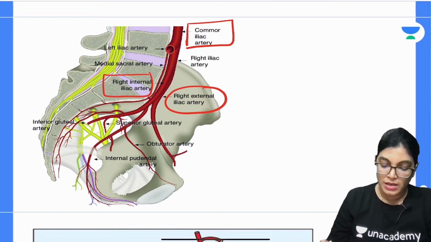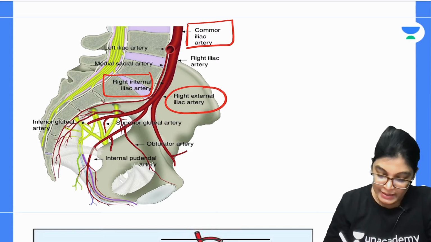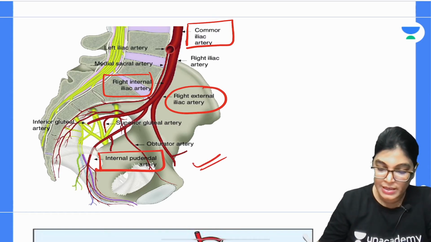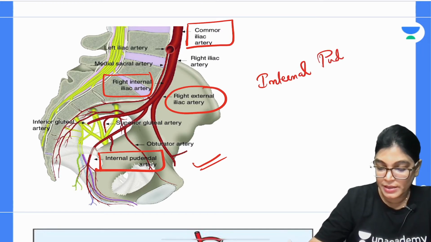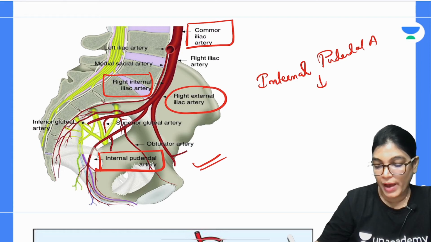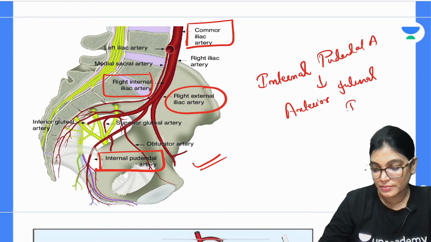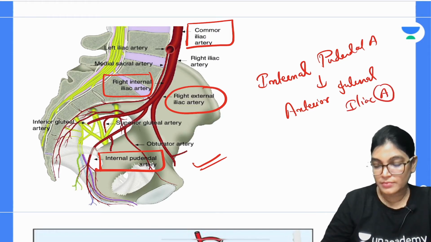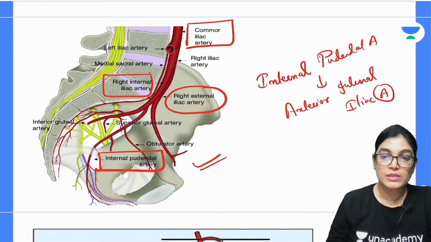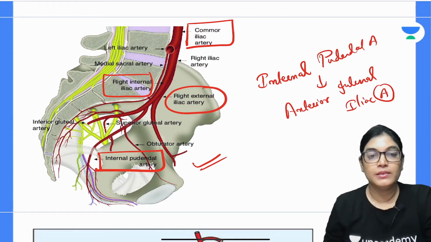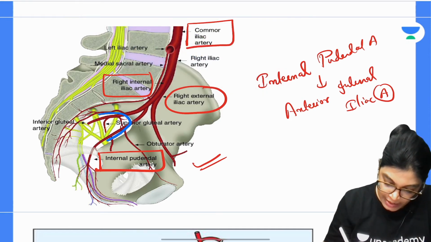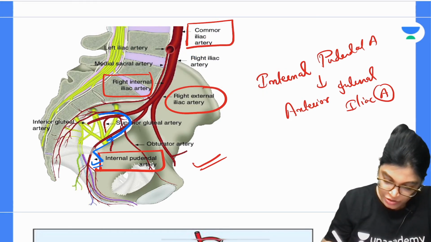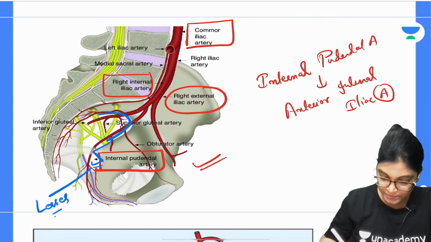The branch of anterior division of internal iliac artery is the internal pudendal artery. Now, let us see in brief the course. Here you can see this is the greater sciatic notch where it is traversing, and then it is passing towards the ischial spine and then reaching the lesser sciatic notch.